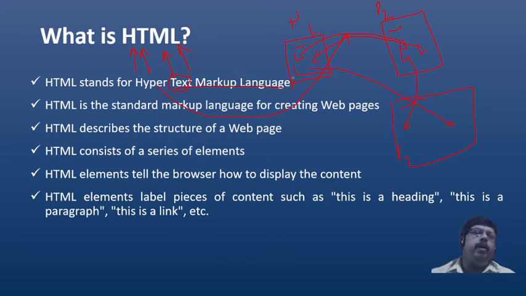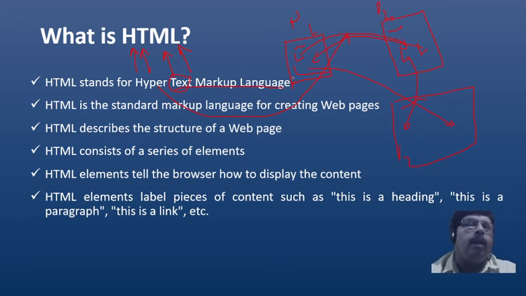Then how do we write the code in HTML? We use two main concepts here, a tag and an element. What are those, we will discuss. To create a web page, we use elements. Suppose HTML is an element. How it is used, we will discuss. And what exactly is an element? An element tells the browser how to display the content.